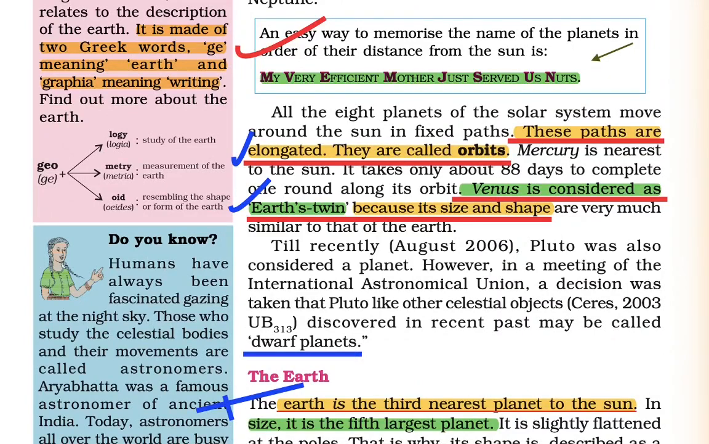So this will constitute Mercury, then we have Venus, then we have Earth, then we have Mars, then we have Jupiter, then we have Saturn, then we have Uranus, then we have Neptune. So Neptune is considered to have the lengthiest period of revolution around the sun.